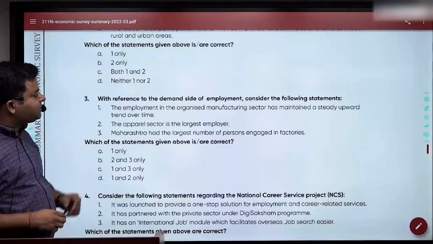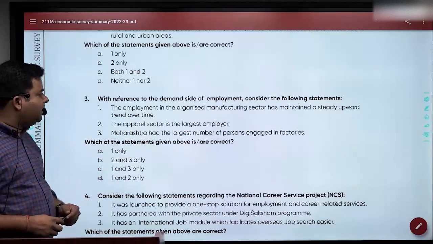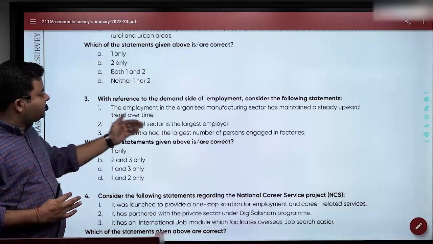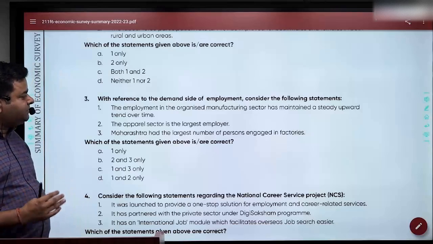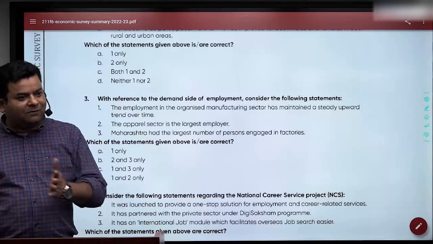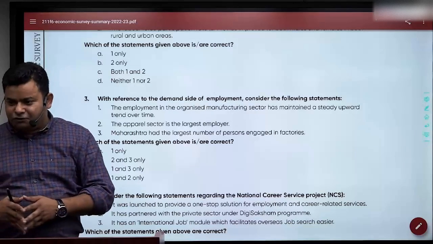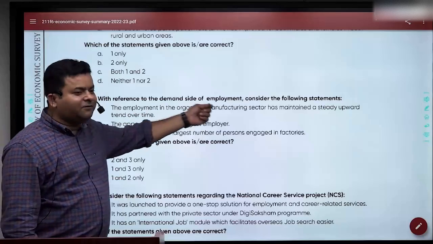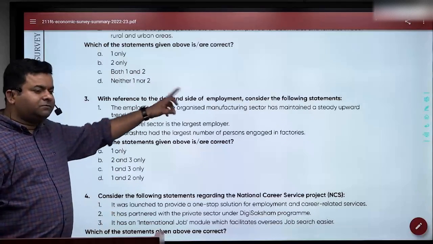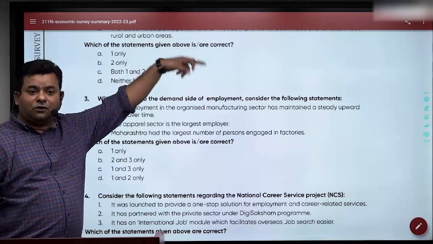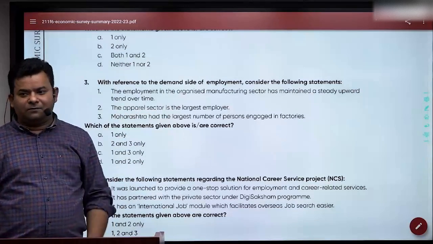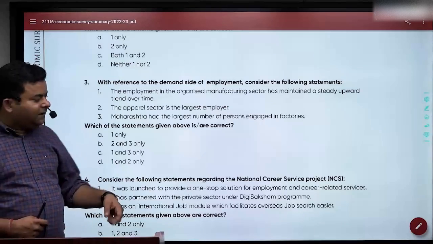With reference to the demand side of employment, now you tell me. The employment demand side is annual survey of industry based. The employment in the organized manufacturing sector has maintained a steadily upward trend. I told you EPFO payroll is highlighting how we are moving towards more formalization. So the employment in the organized manufacturing sector is on the increasing side. That's right, because manufacturing is the bigger player. You have seen 39% of the jobs are created by manufacturing. The apparel sector is the largest employer. Now it's not, it's food processing as of now.